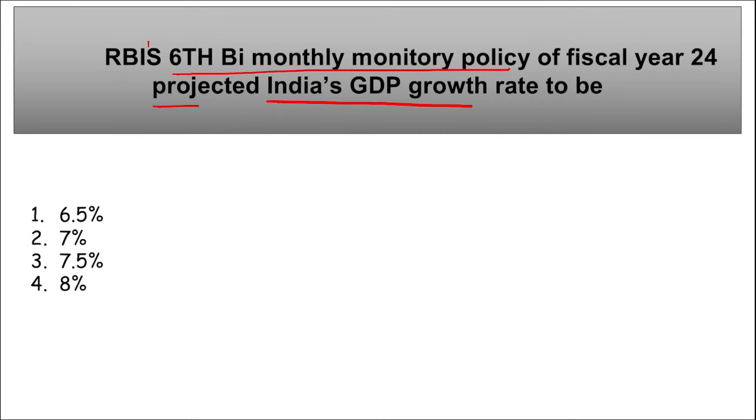GDP growth rate to be dash percent in fiscal year 24. So according to RBI's sixth bi-monthly monetary policy, India is projected to grow by 7%. Right? According to them, India will be growing by 7% in fiscal year 24. Right? Take a note of it.